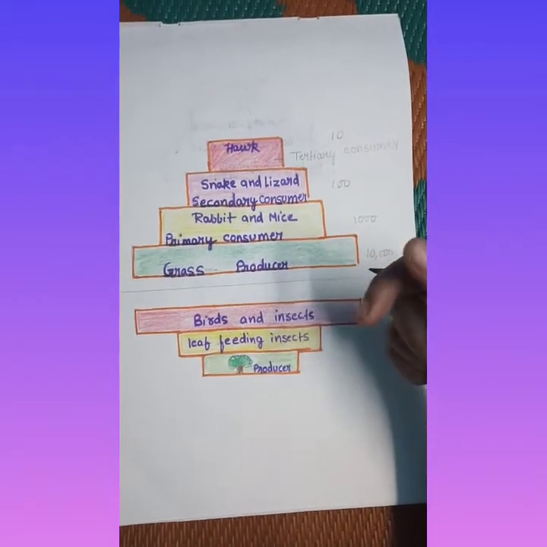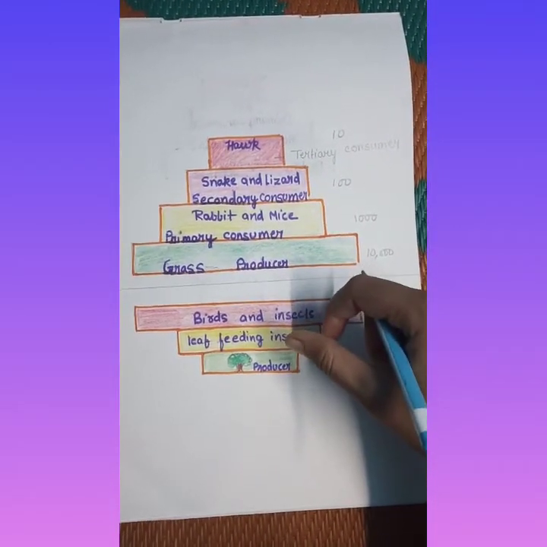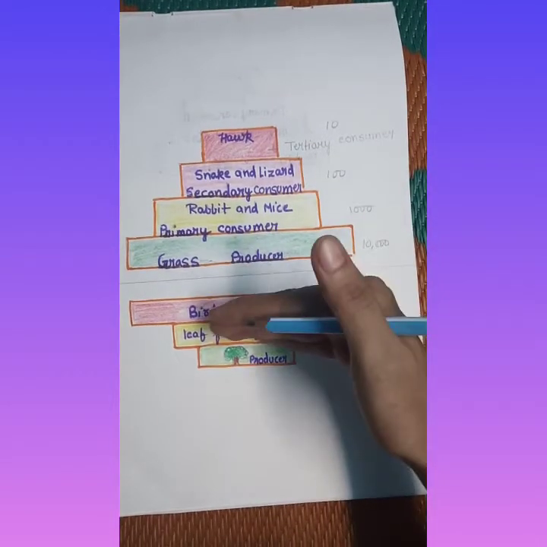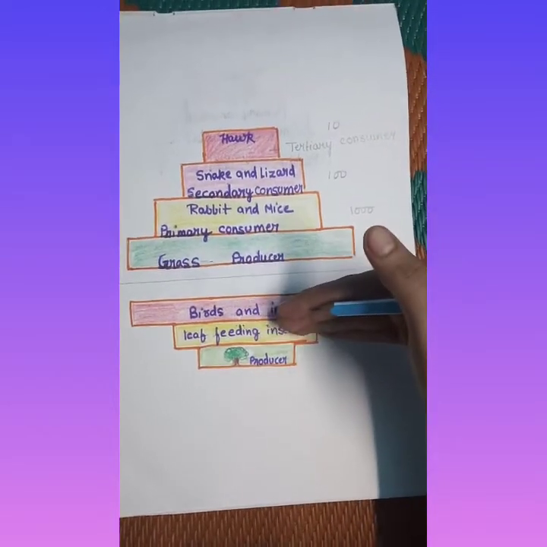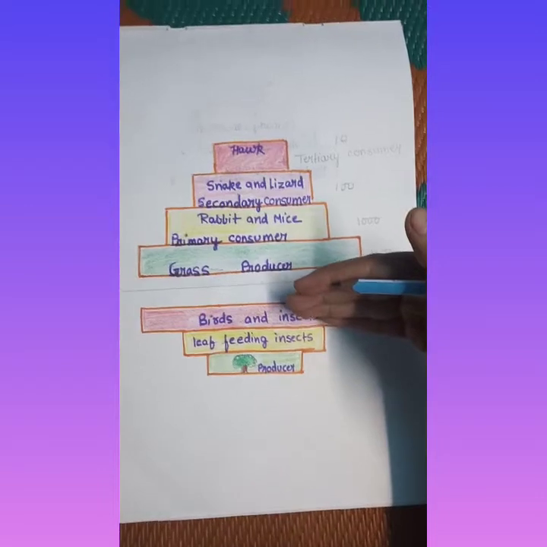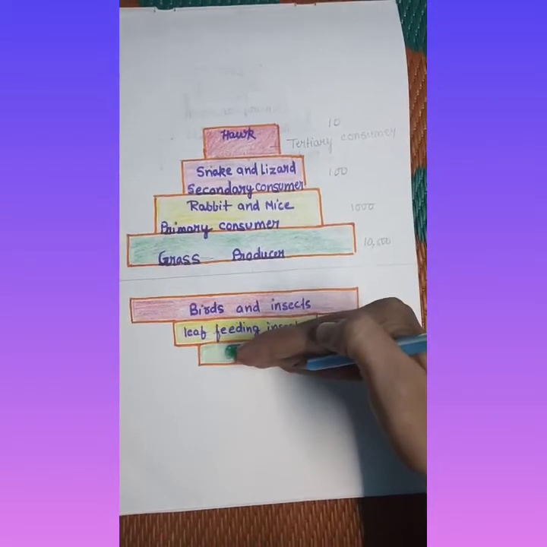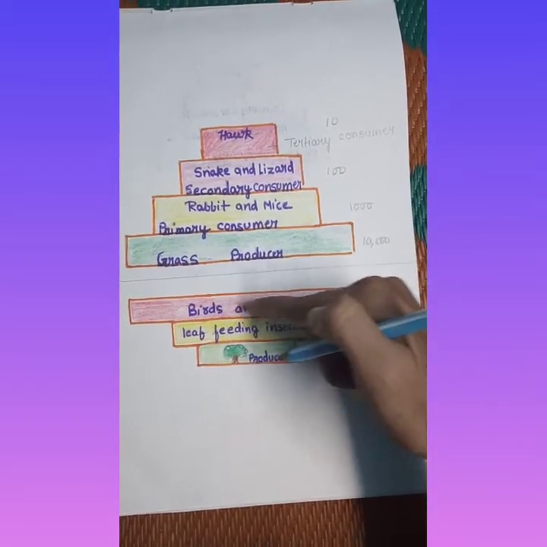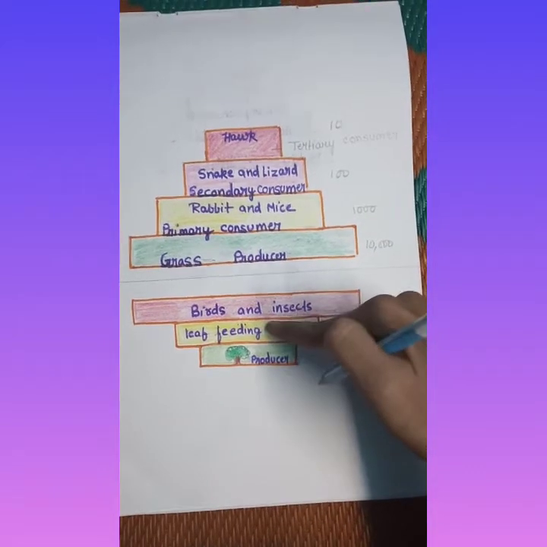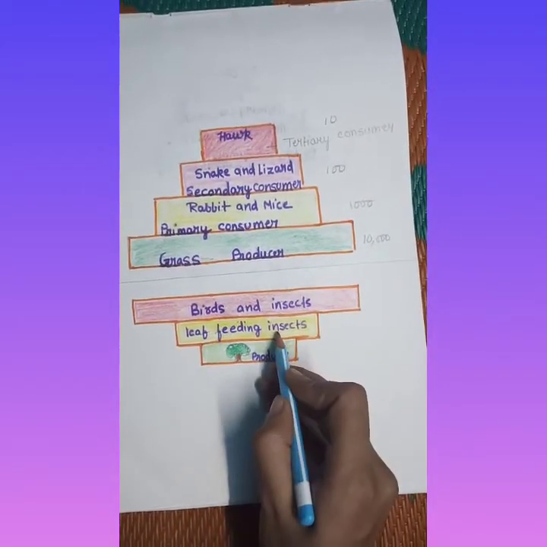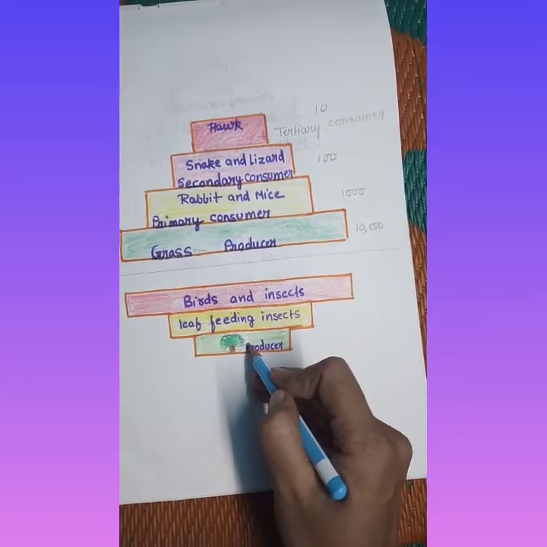Here the producer, a tree, may have numerous small insects. Hence the number at the base is smaller, while leaf eating insects are more than the producer.